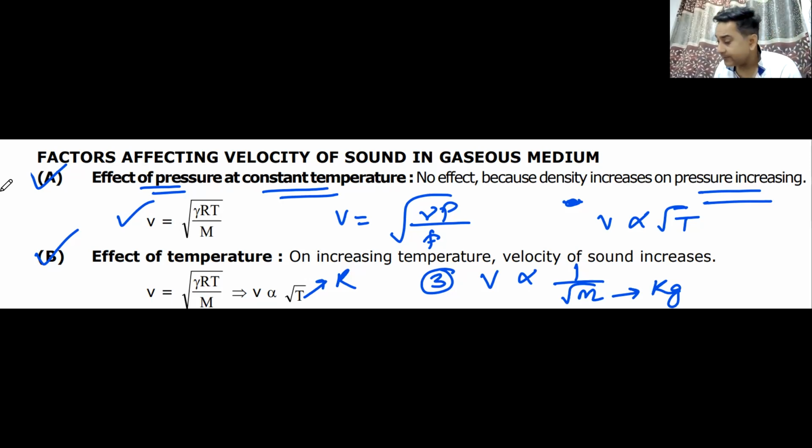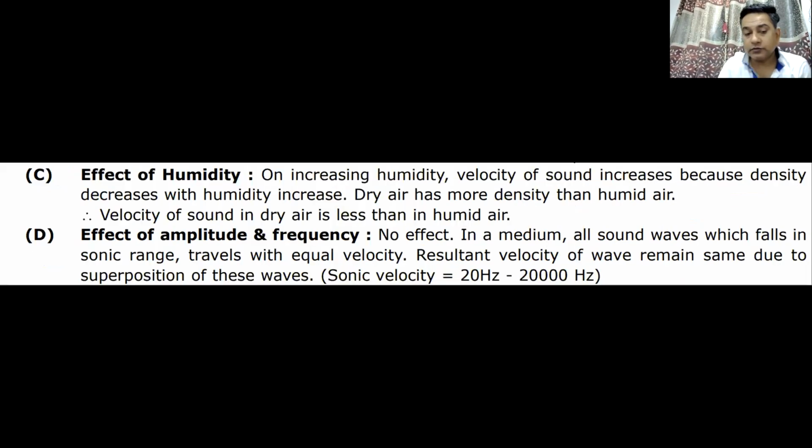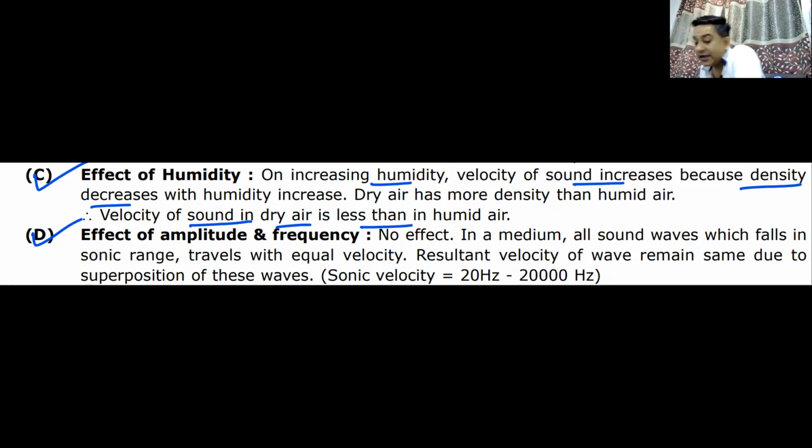Have you noted it down, beta? Then the next two effects are the effect of humidity and the effect of amplitude and frequency. On increasing humidity, the velocity of sound increases because density decreases. Velocity of sound in dry air is always less than in humid air. Remember, as humidity increases, velocity of sound increases. Amplitude and frequency have no effect on the velocity of sound. Do we understand this? I'll give you a minute to note this down, beta.